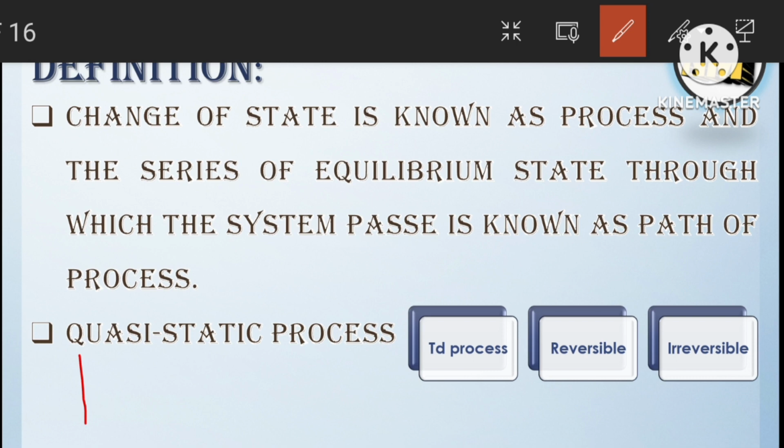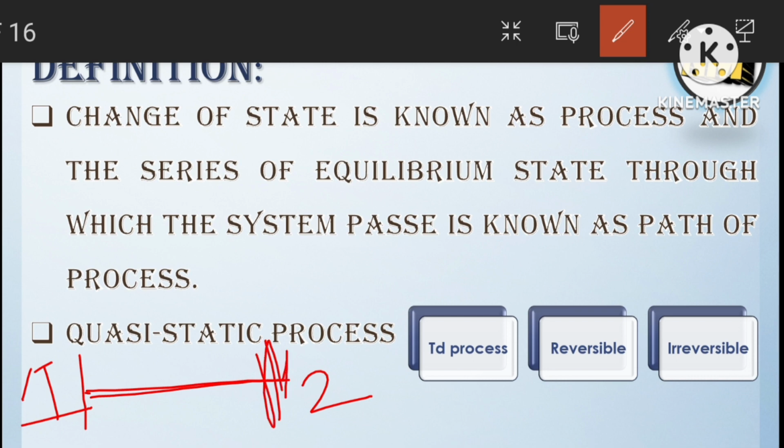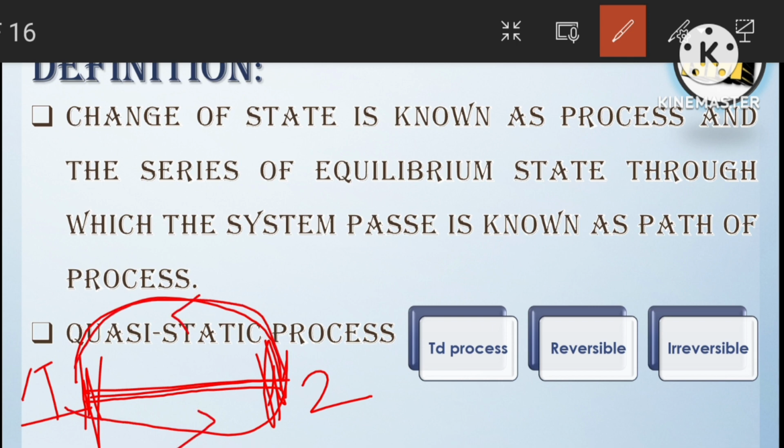Otherwise, if the person is walking from 1 to 2 along one path, and again wants to come back to the initial state, he can come in the same direction, or he can come in this direction or this direction. If he comes in another direction, it is called an irreversible process, because he did not come along the same path.